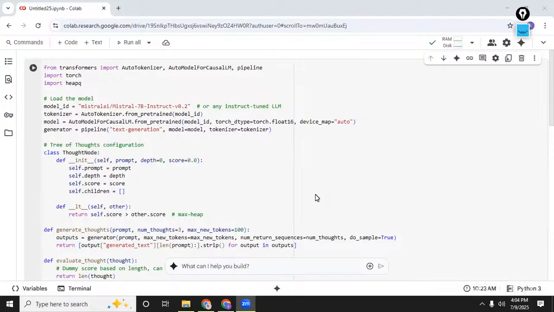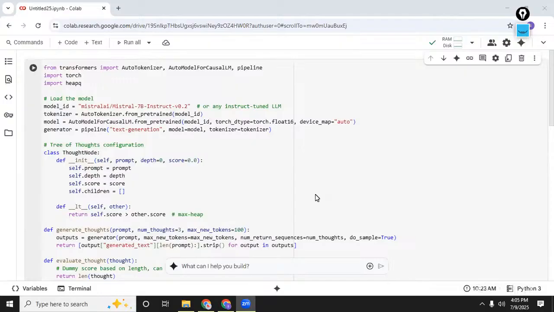Tree of thoughts is a little different. It will generalize chain of thoughts by maintaining a tree of partial solutions or partial thoughts. At each depth, the model will branch out into multiple thoughts. It will evaluate those multiple thoughts and then prune the suboptimal paths. Much like how a human brainstorms and backtracks on any sort of strategy, similarly this tree of thoughts works.